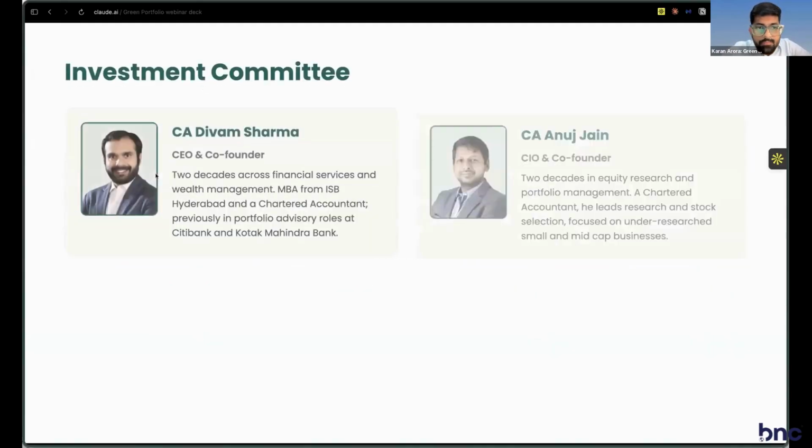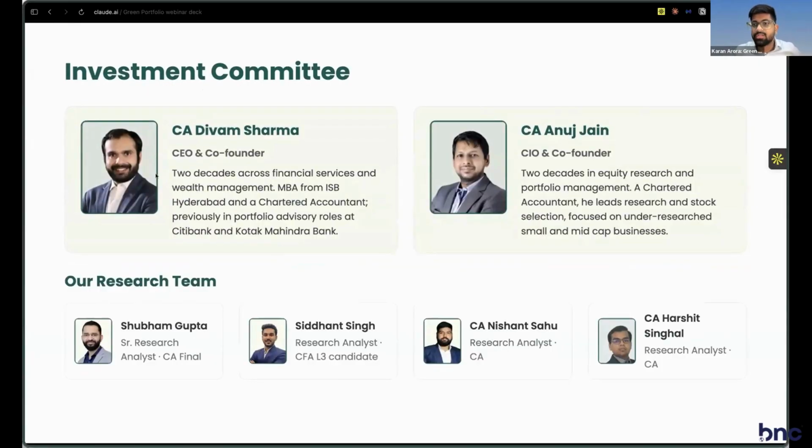A little bit about the team, founders, as well as the research team that carries the weight of managing your money carefully. We have two co-founders, Mr. Devam Sharma and Mr. Anuj Jain, both of them chartered accountants. Devam is also an MBA from ISB Hyderabad.